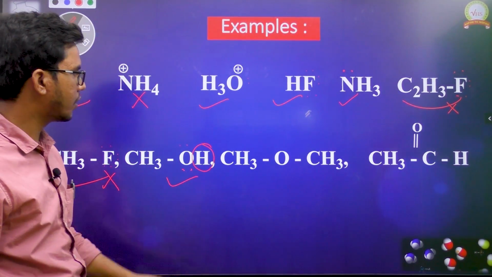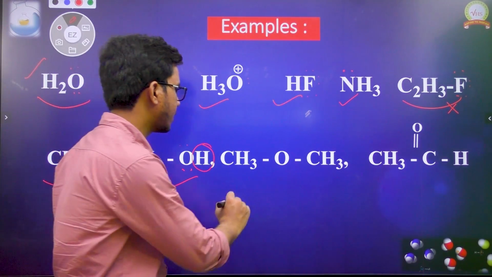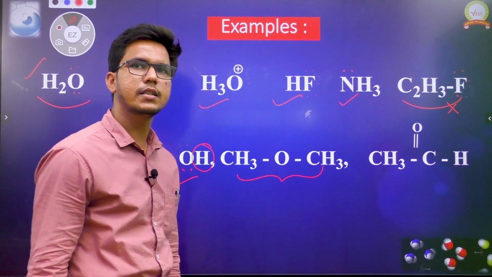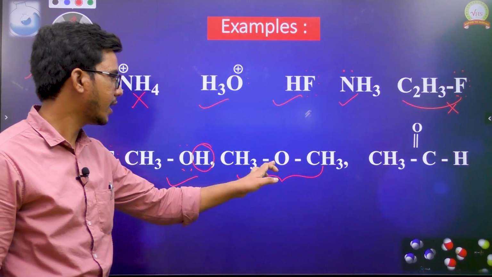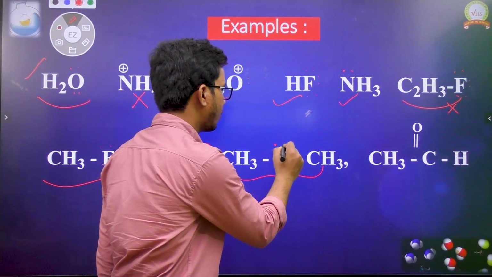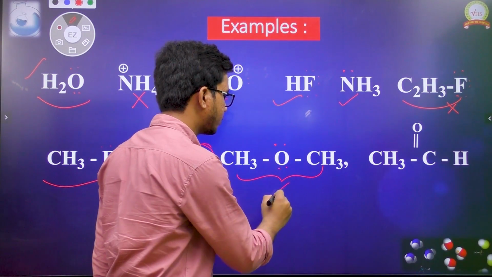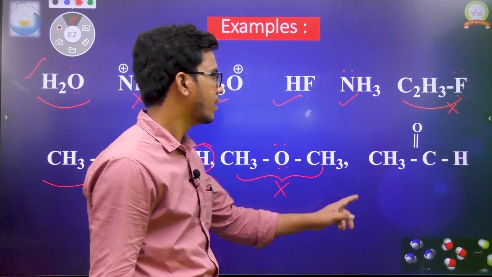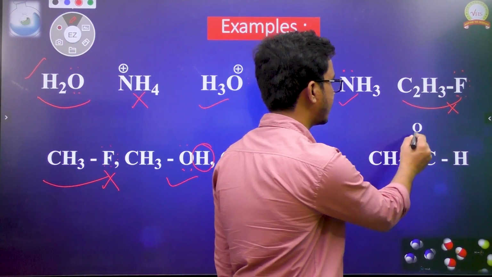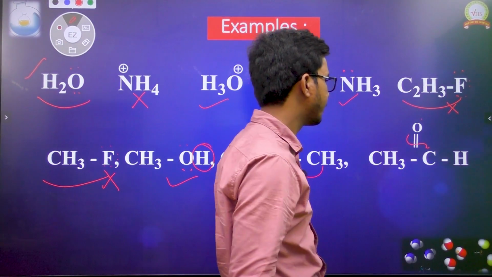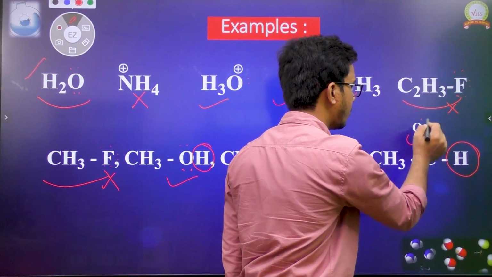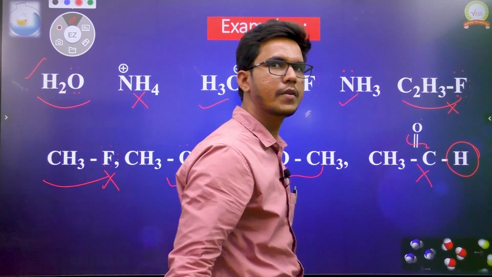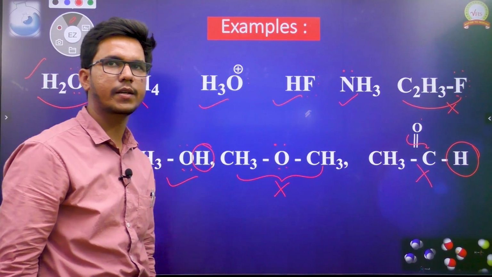If you take the functional isomers of alcohols, we get ethers. Ethers have oxygen and hydrogen, but not the hydrogen which is directly connected to oxygen. We have only acceptor units, not a donating unit. That's why it won't form hydrogen bonding. Now, if we take acetaldehyde, we have hydrogens and oxygen, but hydrogen is not directly connected to oxygen. That's why we can't expect hydrogen bonding in this case.